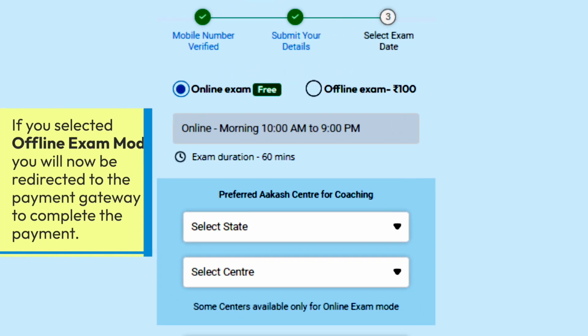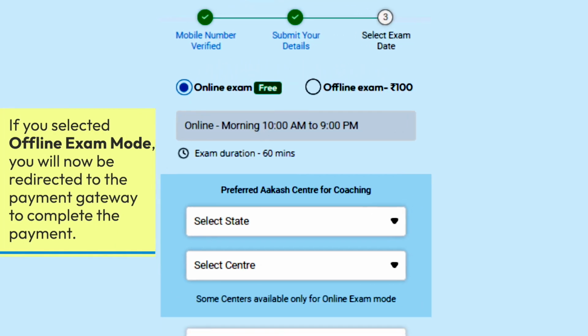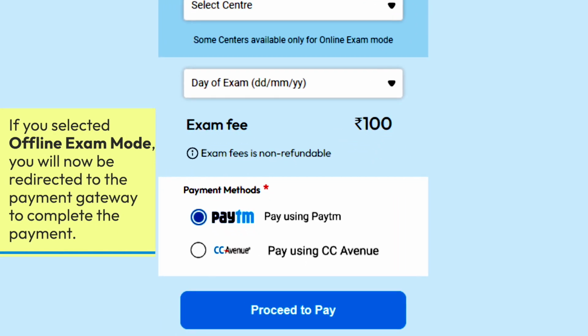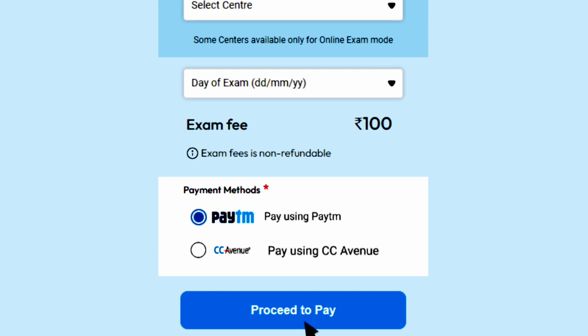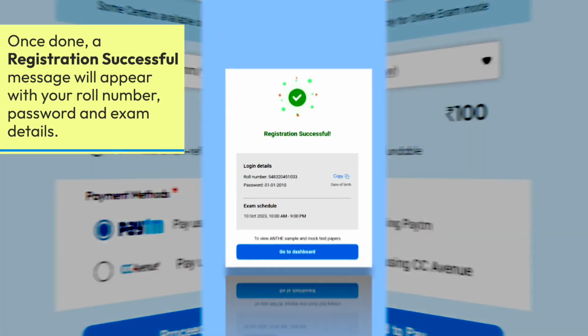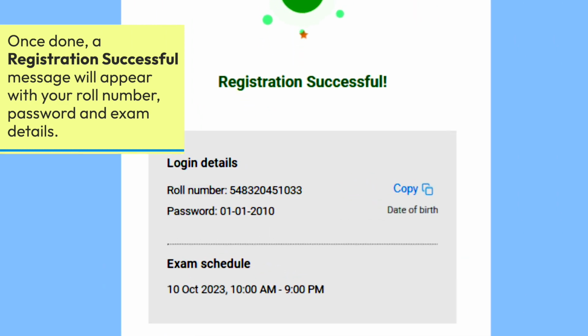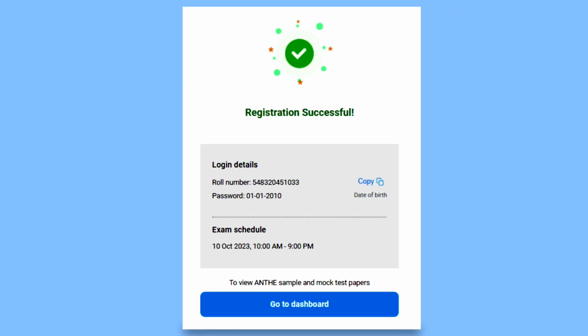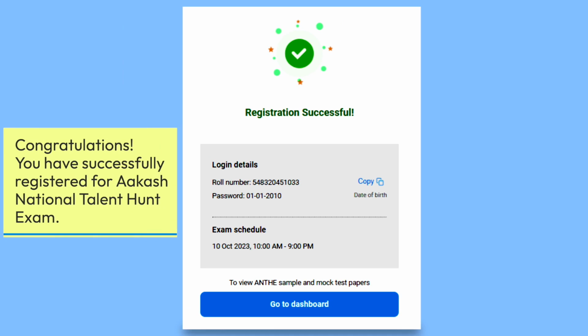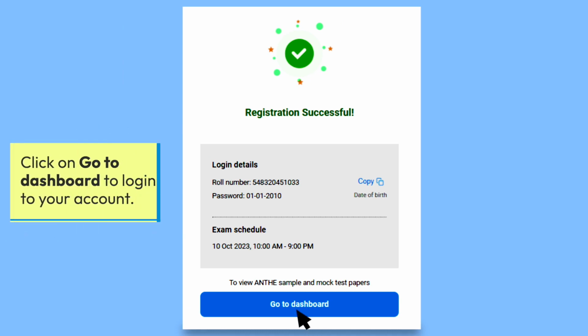If you selected offline exam mode, you will now be redirected to the payment gateway to complete the payment. Once done, a registration successful message will appear with your roll number, password and exam details. Congratulations! You have successfully registered for Aakash National Talent Hunt Exam. Click on Go to Dashboard to log in to your account.